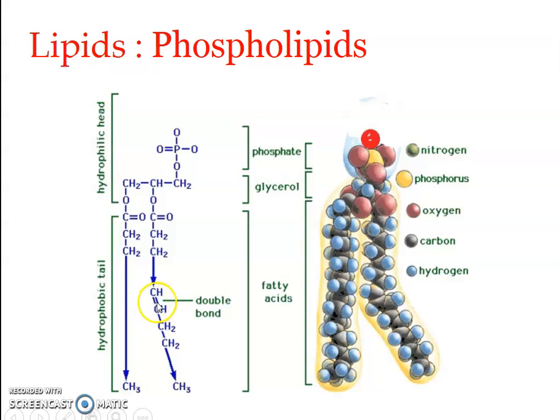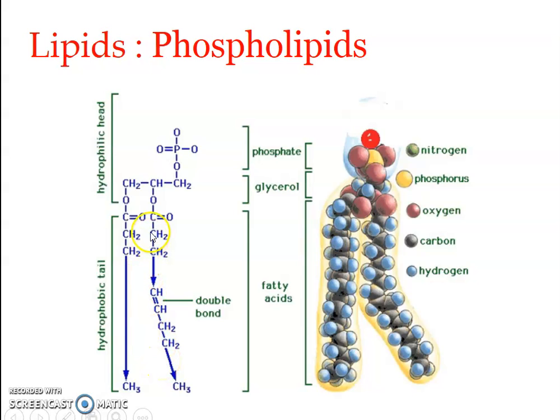In an unsaturated fatty acid, you can find one or more double bonds, and wherever there is a double bond, there is a kink, a bend. This is the ball and stick model, isn't it? Here you can see there is a bend. What happens here? There is a space between, right?